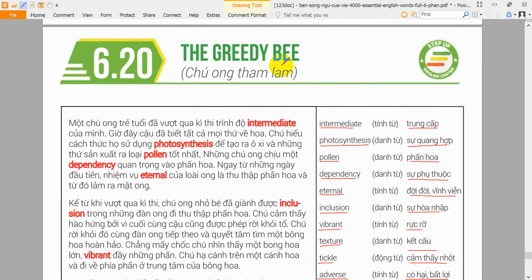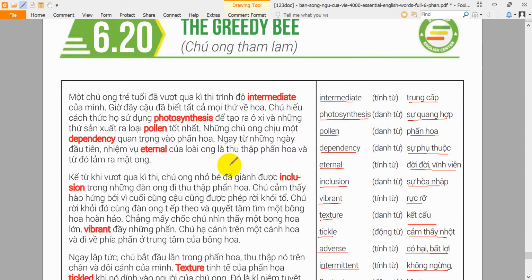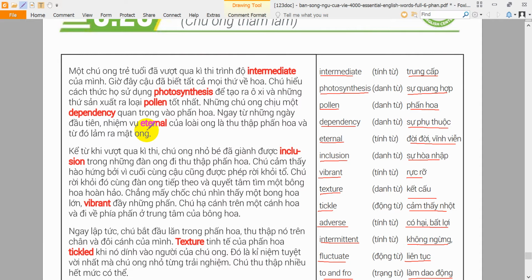The greedy bee. A young bee had passed his intermediate level exams. He now knew everything about flowers. He understood how they used photosynthesis to make oxygen and which ones produced the best pollen. Bees had an important dependency on pollen. From the beginning of time, bees' eternal task was to gather pollen and make honey with it. Since he passed his exams, the little bee had earned his inclusion in the swarms that gathered pollen.